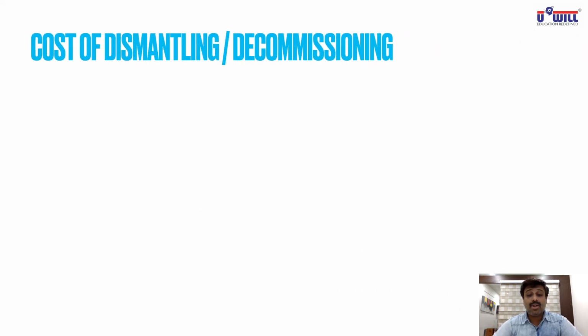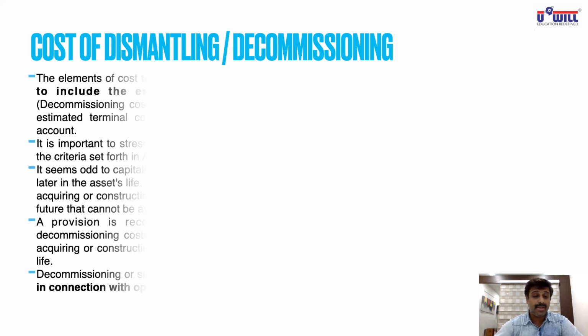Cost of dismantling or decommissioning. You already studied one example earlier. What example? That you construct and put a plant on a piece of land, so if you remove that plant, 20 crores value, 4 crores 78 lakhs something. The same thing is explained again. But why is it explained again in your accounting standard? Because this is covered under a different accounting standard, so in detail, some part of that accounting standard's provisions are again put over here.